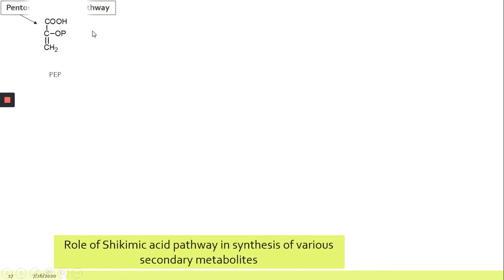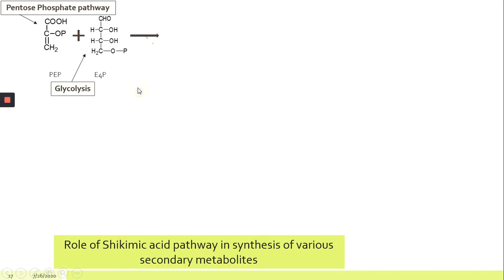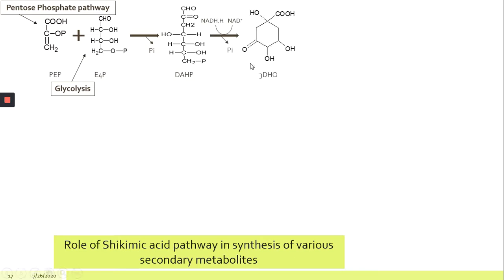First step, phosphoenol pyruvate, which comes from the pentose pathway, will react with erythrose 4-phosphate, which comes from glycolysis. This, by removal of pyrophosphate, will give DAHP. This is a 7-member structure. This further, in presence of NADH, with removal of pyrophosphate will give 3-dehydroquinic acid, which in turn, with removal of a water molecule, gives